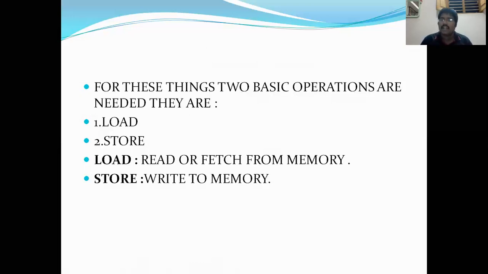If the data transfer is from memory to a register, then it is called load operation. Storing means register to memory, because where will we store? In memory. It may come from somewhere else, but it should be placed in the memory. So that is about the load and store units, and that's what they have mentioned here.